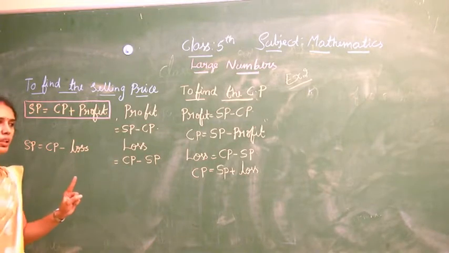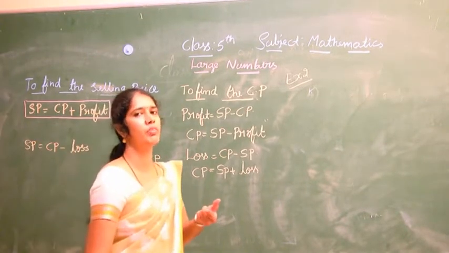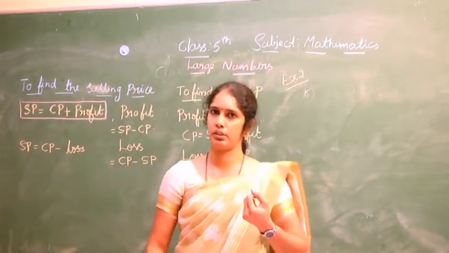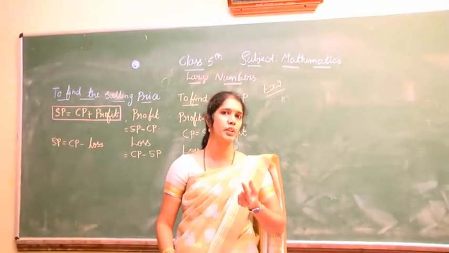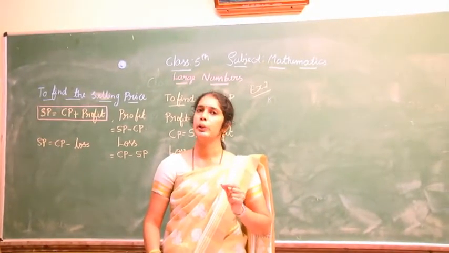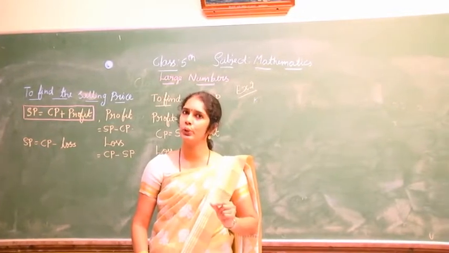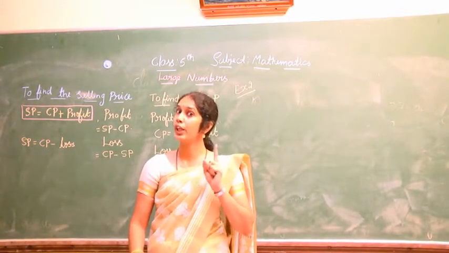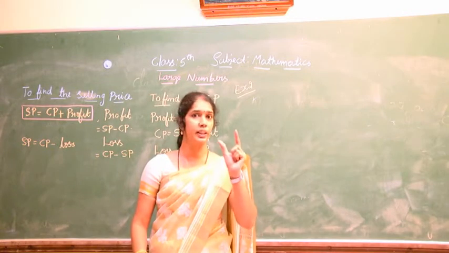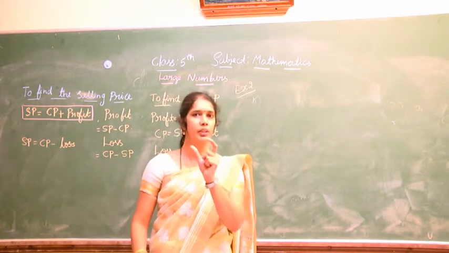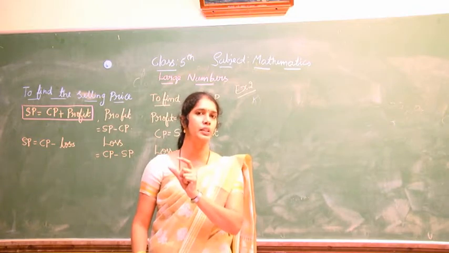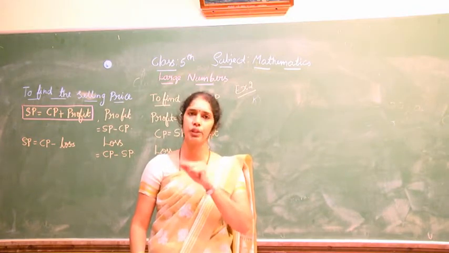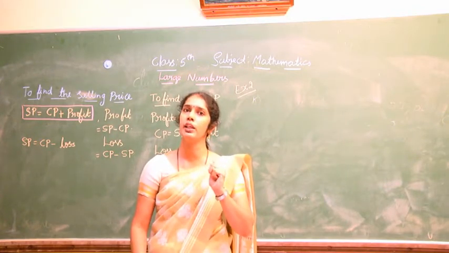See, you have a pen of cost 20 rupees. That is, the cost price of the pen is 20 rupees. You didn't like it, so you will give it to your friend with a profit of 10 rupees. Then how to find the selling price?